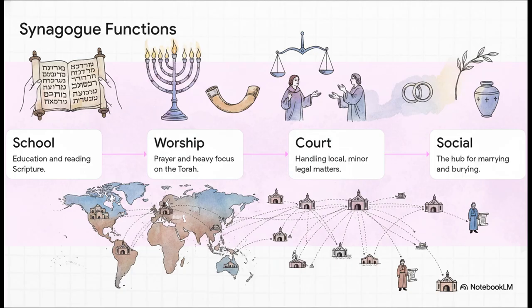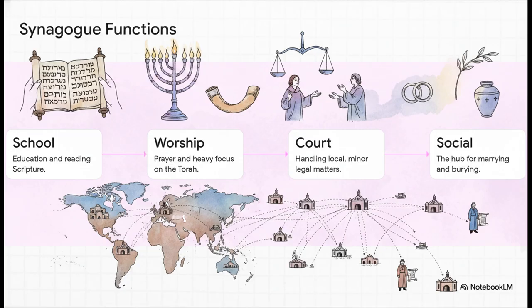Because the Jewish people were scattered globally due to centuries of conquests, a massive shift known as the diaspora, they established synagogues in pretty much any city that had at least 10 adult Jewish males. These synagogues operated with 4 core functions. They were schools focused on education and reading scripture, places of intense worship and prayer, local courts for handling smaller, everyday legal matters, and the primary social hubs for major life events like marrying and burying.